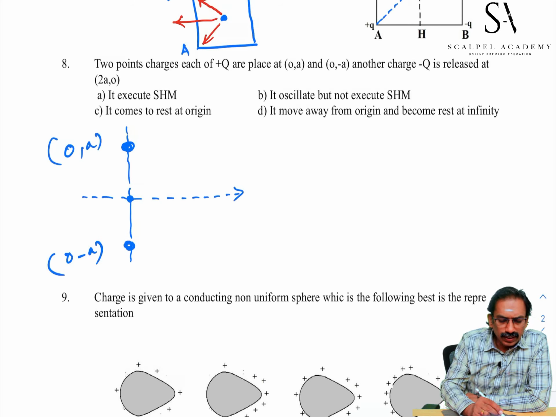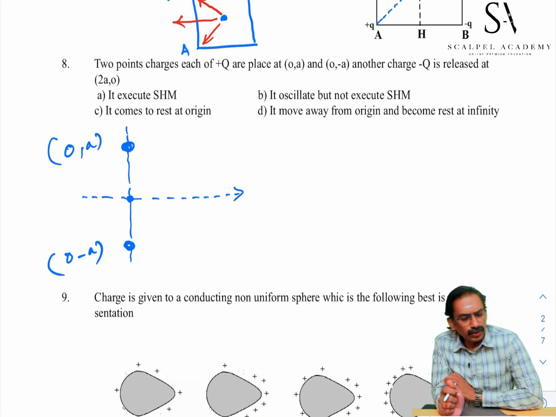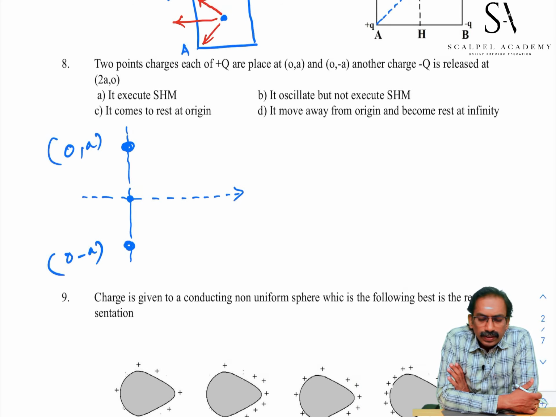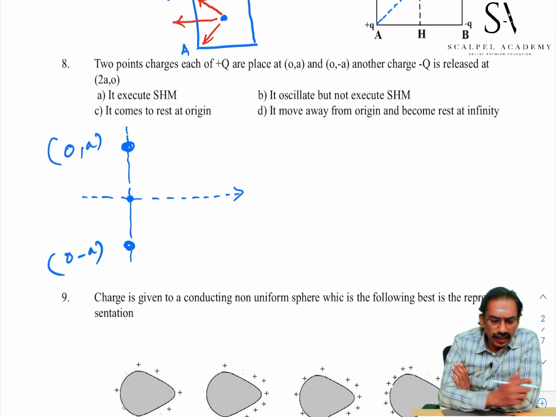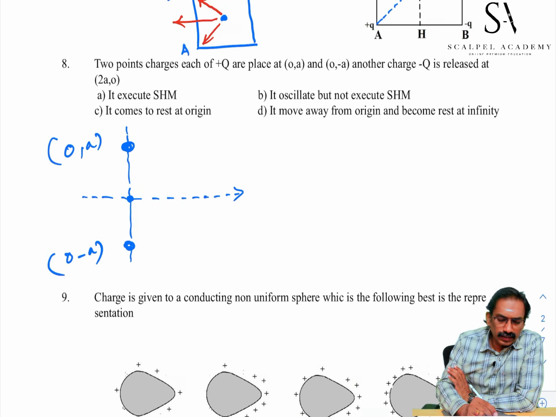The separation from the origin is A and A, the separation between the two charges is 2A. Another charge, minus Q, is released at 2A. This is 2A distance. Minus Q here, here plus Q.